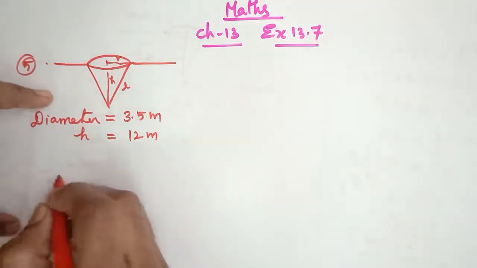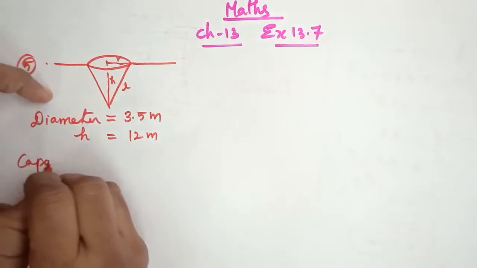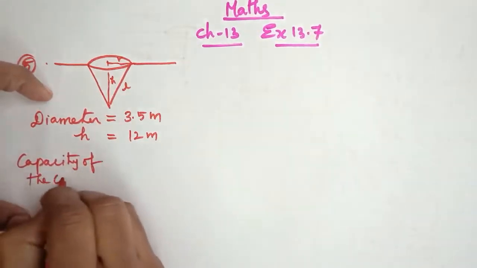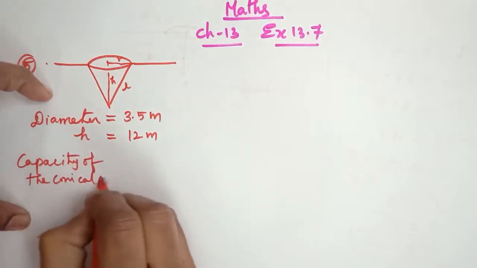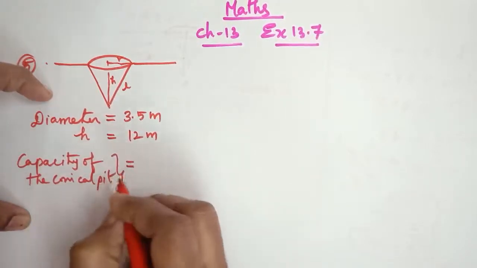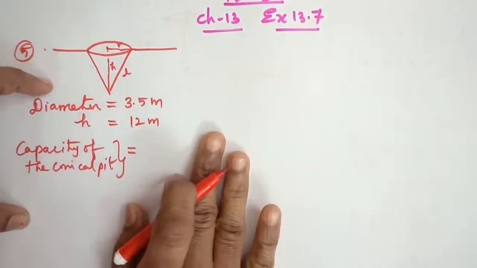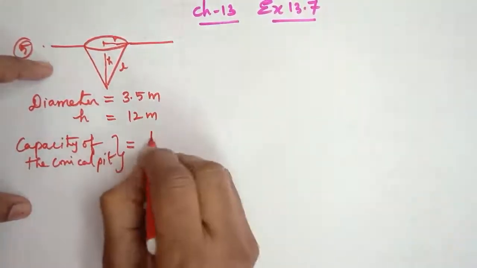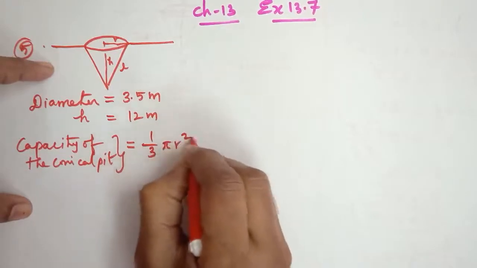Okay, so capacity of the conical pit is equal to, what is the formula students? 1 by 3 pi r square h.